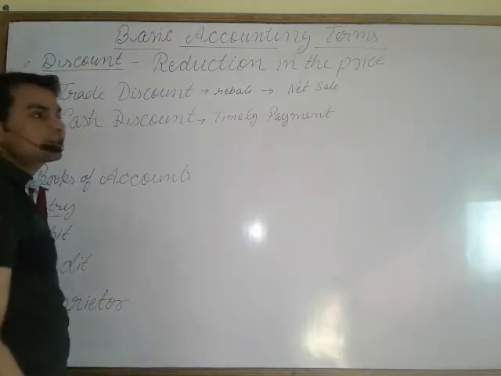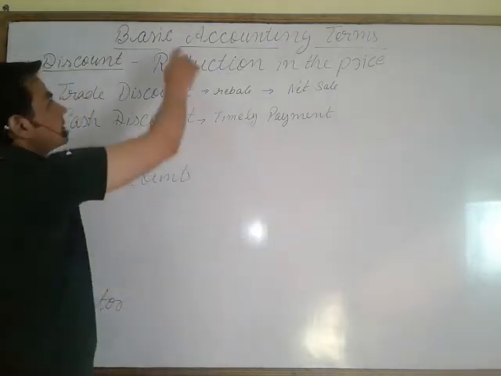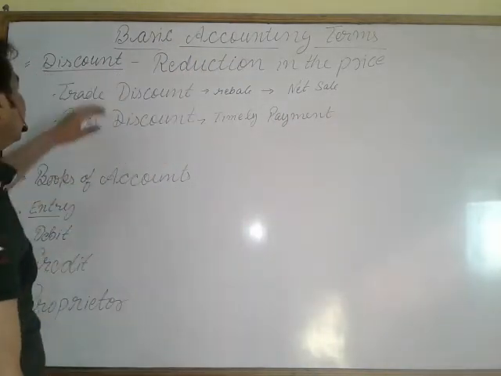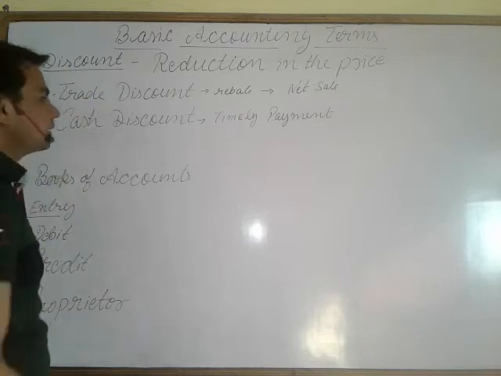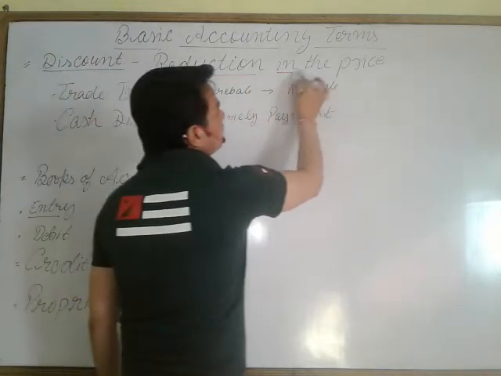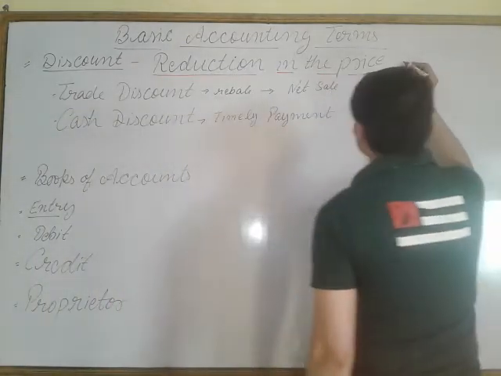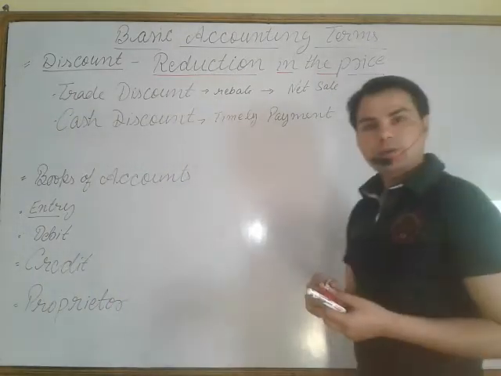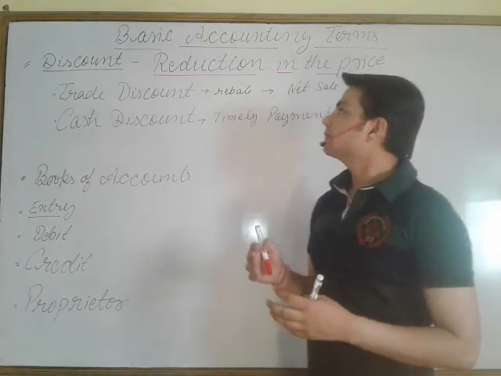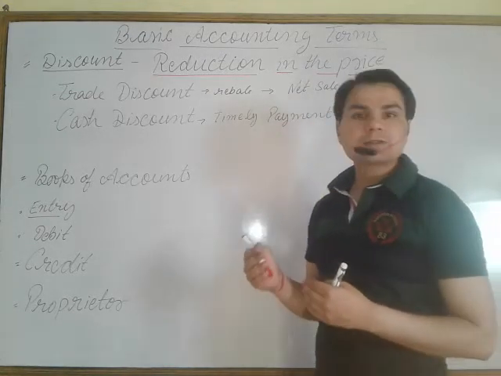So, the topic of today's accounts class is basic accounting terms. Now, the next term is discount. It is already written here. We can see a reduction in the price of any goods, product or commodity. Dear students, discount is the rebate, means it is also called rebate.